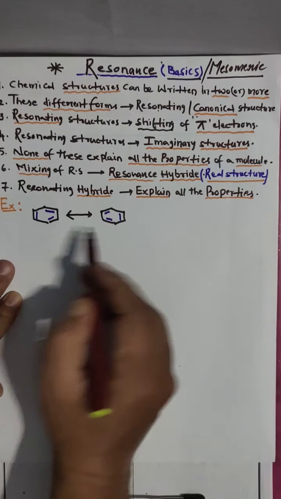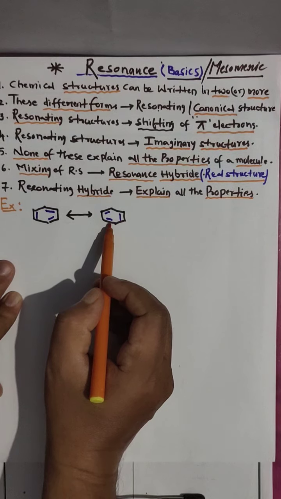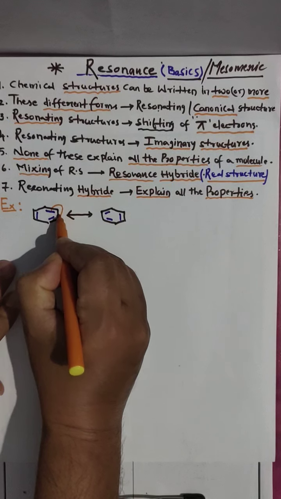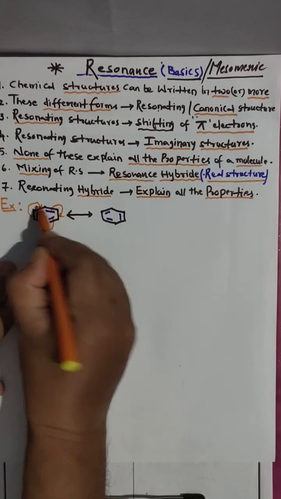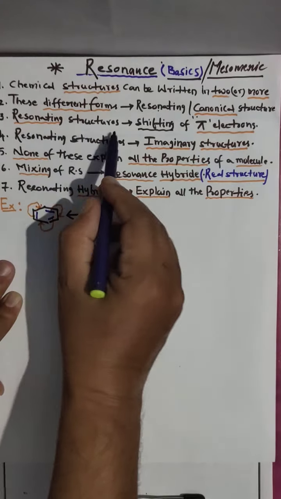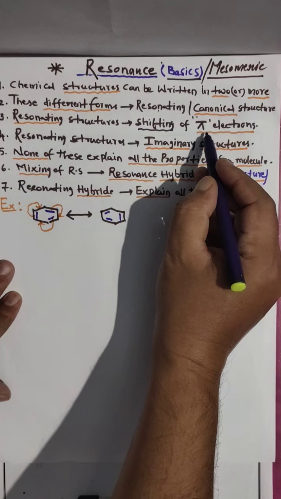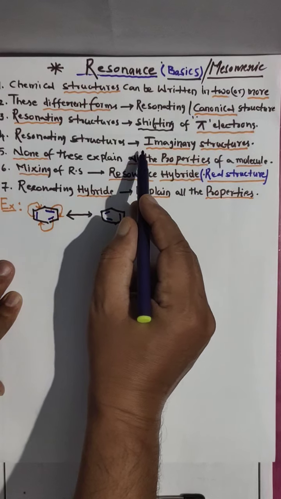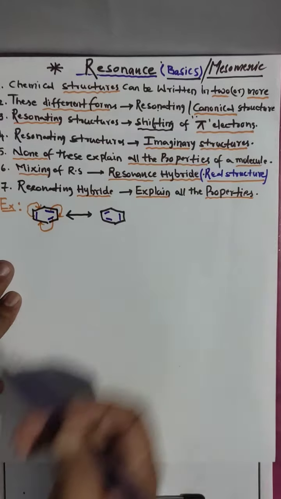See here, pi electrons we have. These pi electrons I am shifting. How did I get this structure? By shifting of pi electrons. This I shifted to here, and this I shifted to here, and this I shifted to here. So shifting of pi electrons gives resonating structures. Clear? So we need pi electrons compulsorily. This is one condition. Here there are two resonating structures, but some compounds have more than two also.